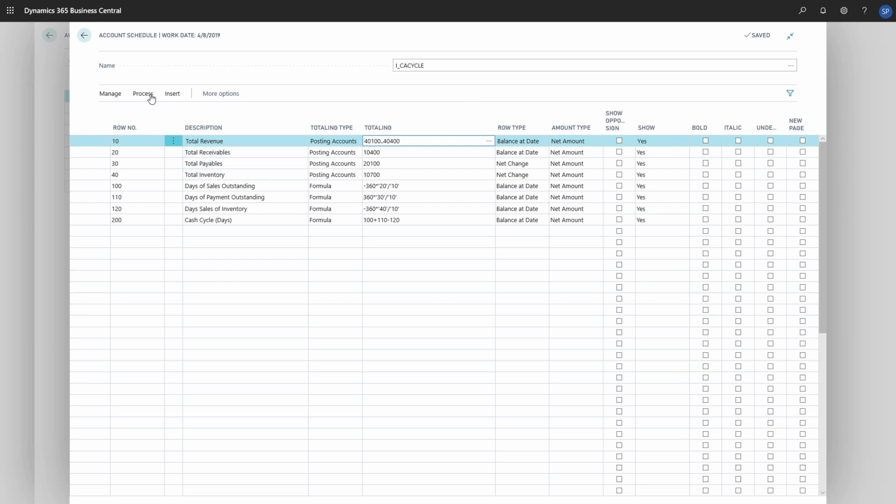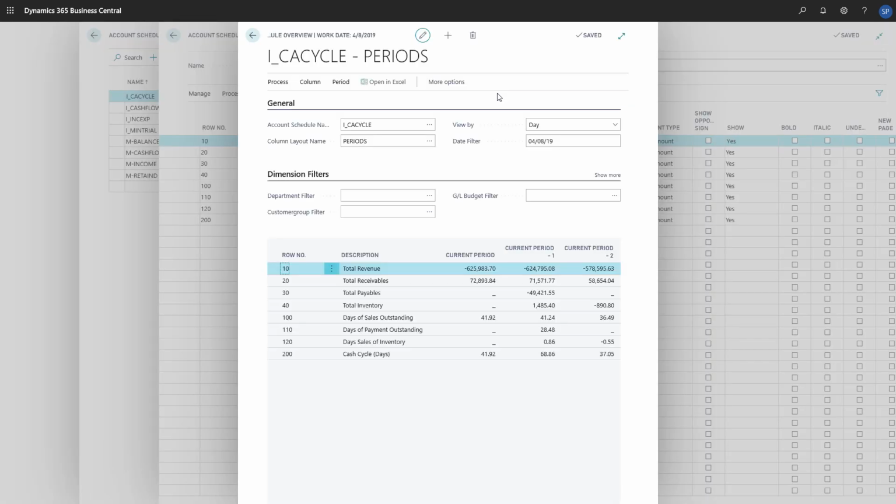If we want to check out the report, we can choose Process and then Overview. The account schedule will show the actual amounts from the general ledger accounts. We can edit the rest of the account schedules in the same way.